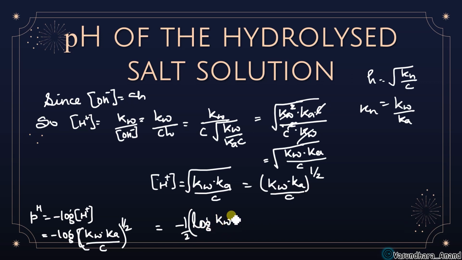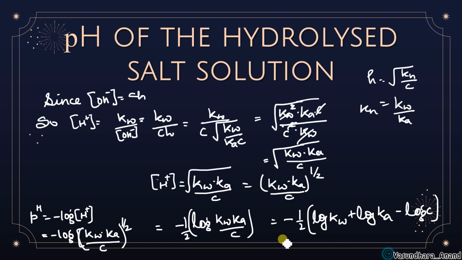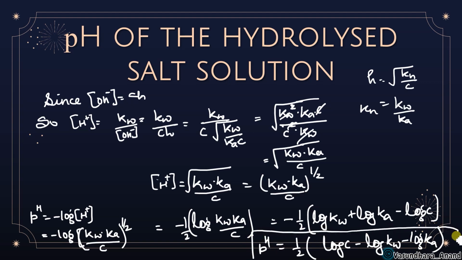So now it will be Kw into Ka upon C. Now this is m upon n, so minus half, and this is log Kw plus log Ka minus log C, or just take the minus inside. So pH will be half, and this will be log C, positive, minus log Kw minus log Ka. Any problem in this? This is the derivation of pH for weak acid, strong base. Any doubt in this?